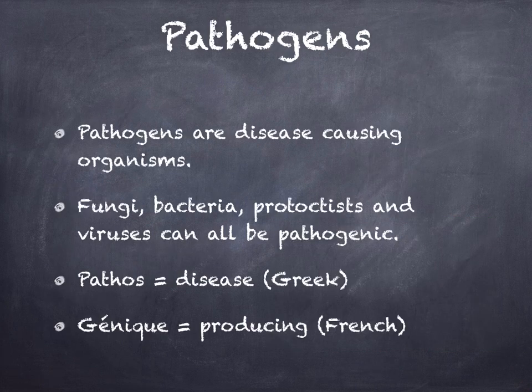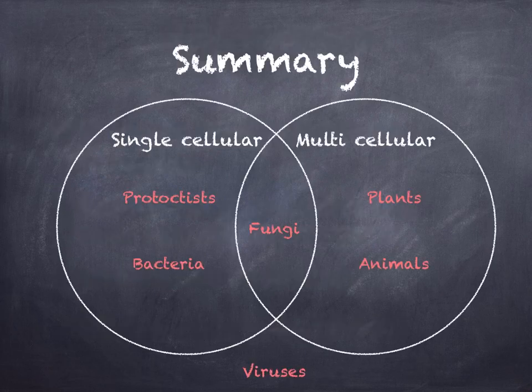Finally, the term pathogen is used to describe a disease-causing organism. Four out of the six groups introduced here are considered pathogenic: fungi, bacteria, protoctists, and viruses.